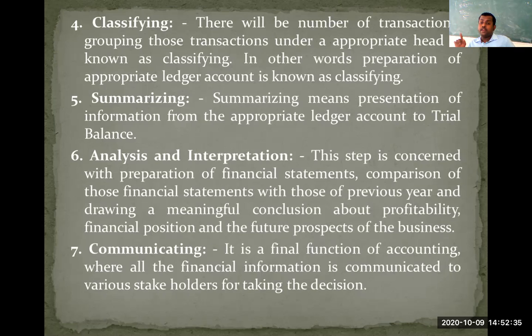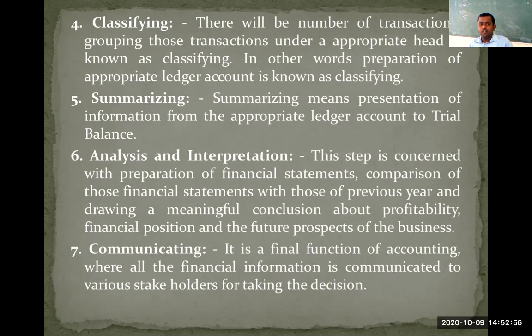They appear at different places. Now what we need to do? We need to prepare a salary account, and bring together all salary related transactions at one place. I mean, we need to record all salary related transactions under an account called salary account. This particular function is called what? It is called classifying.